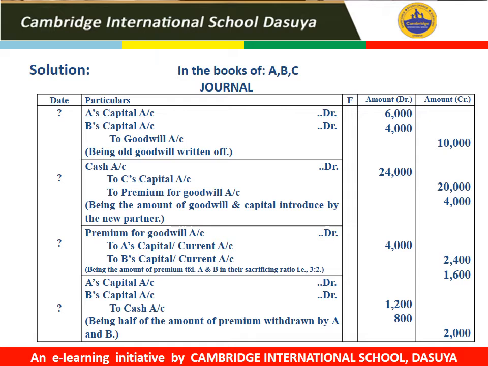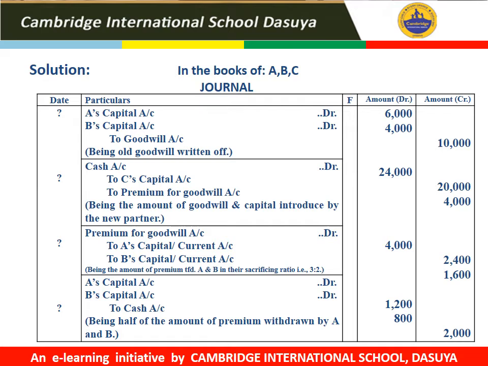After writing off the goodwill, we will record the next transaction which is related to the incoming partner, that is C. So C brings rupees 20,000 as capital and 4,000 as premium. The entry would be cash account debit to C's capital account and premium for goodwill account. Total cash would be 24,000, capital 20,000 and premium for goodwill 4,000.